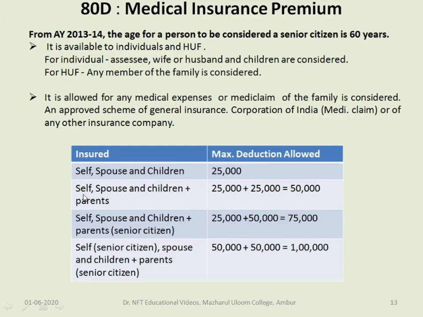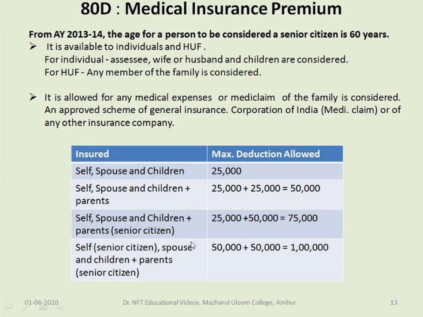In case he has insured his parents as well, he can include the deduction of 25,000 additionally. So the total amount of the deduction which he can claim is 25,000 plus 25,000: 25,000 for himself, spouse and children, and 25,000 for the parents. So totally it is 50,000 as the deduction which is allowed.